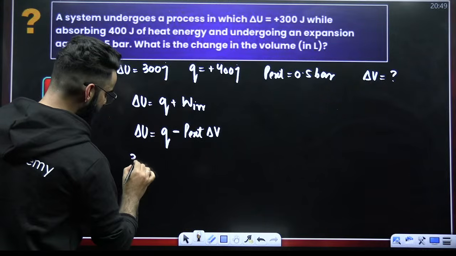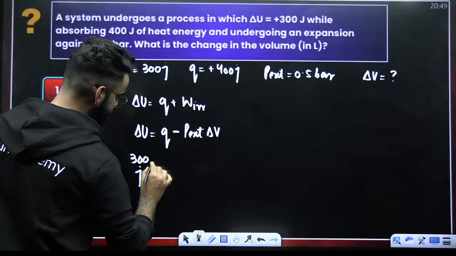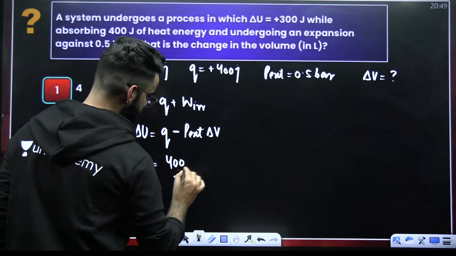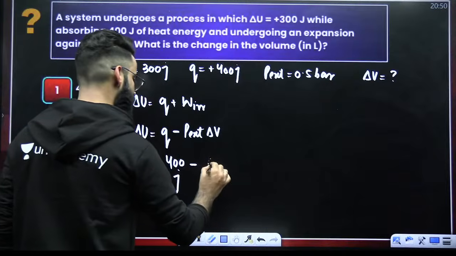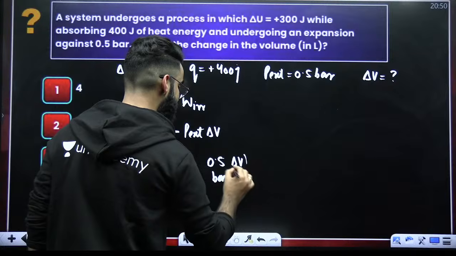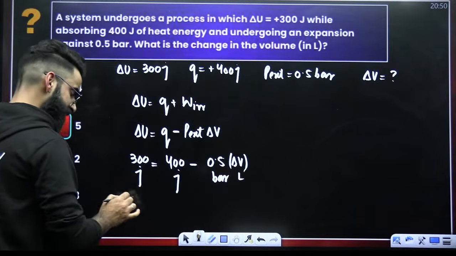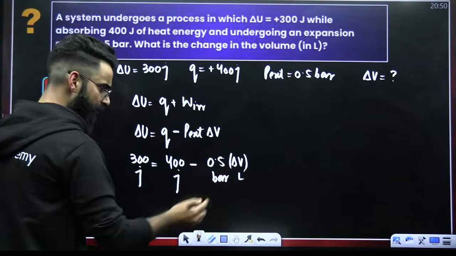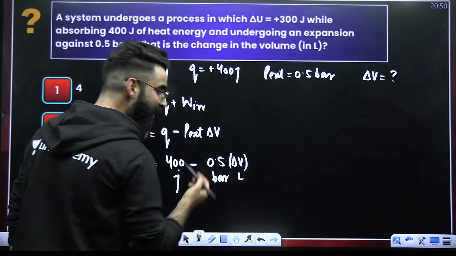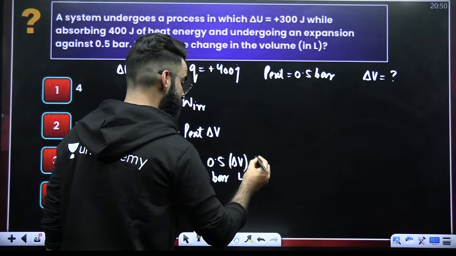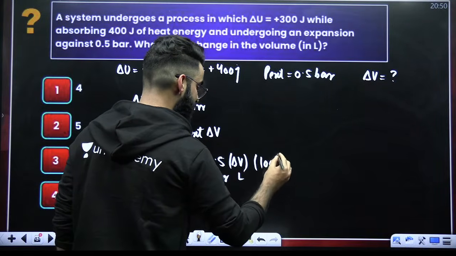Now, delta U is given to me as 300 joules. Q value is given to me as 400 joules. P external is given to me as 0.5 bar. Delta V I have to calculate in liters, right? If this is in joules, then this particular term should be in joules too. But this term right now is in bar liter, so convert it into joules. You know, 1 bar liter is equal to how much? 100 joules. So multiply it with 100.